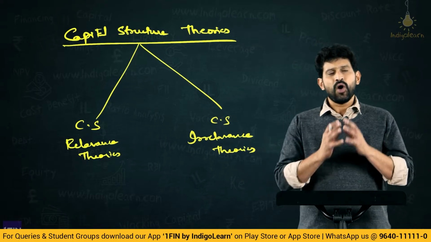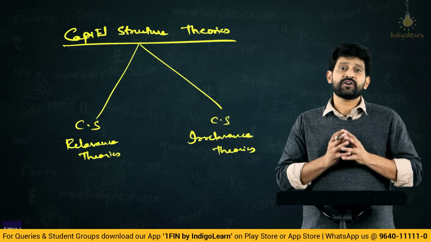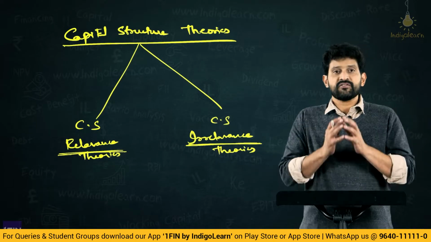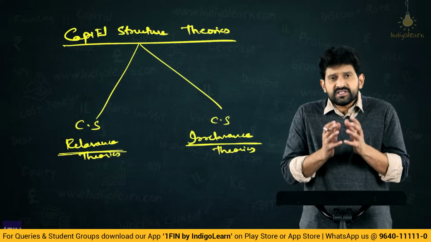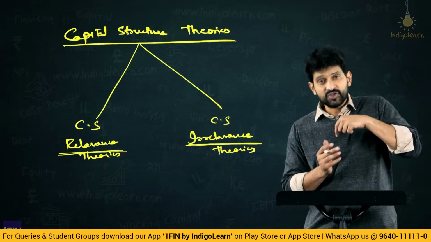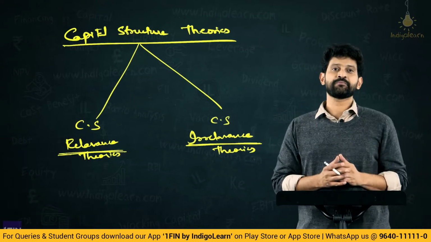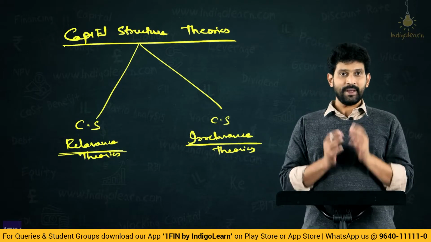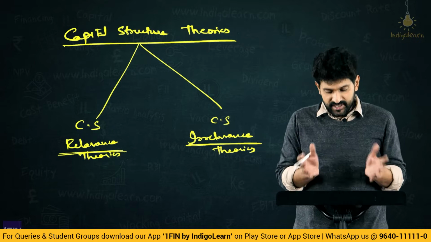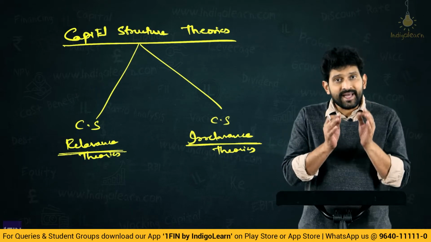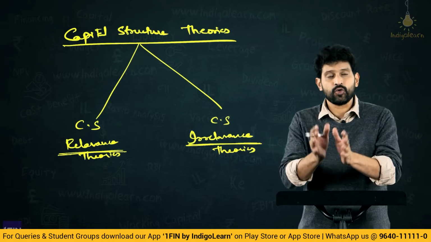Now friends, what relevance or irrelevance are we talking about? The key word we find here is relevance. What relevance are we talking about to the capital structure? Now there has to be some other element which has a relevance to capital structure. Yes, what is that element? That element conceptually is the value of a firm. Meaning, in short, what we'll be learning in this chapter is, in evaluating a firm, will the capital structure be playing any role or not?